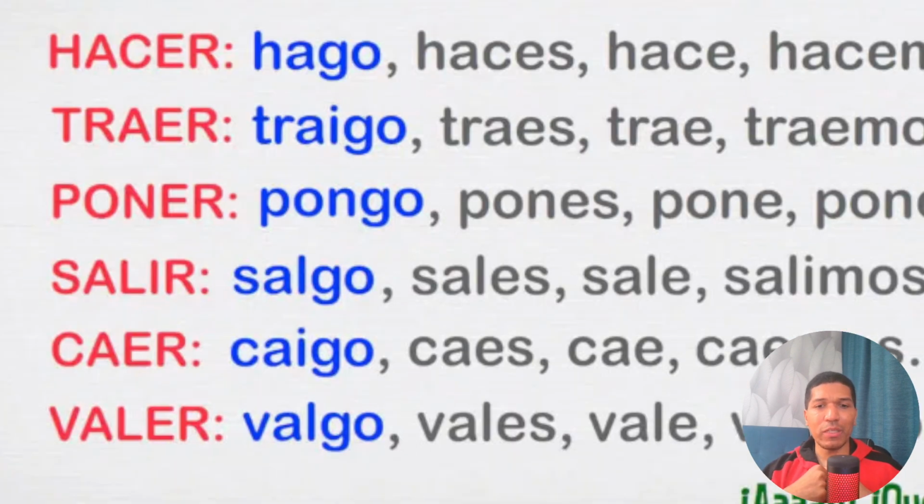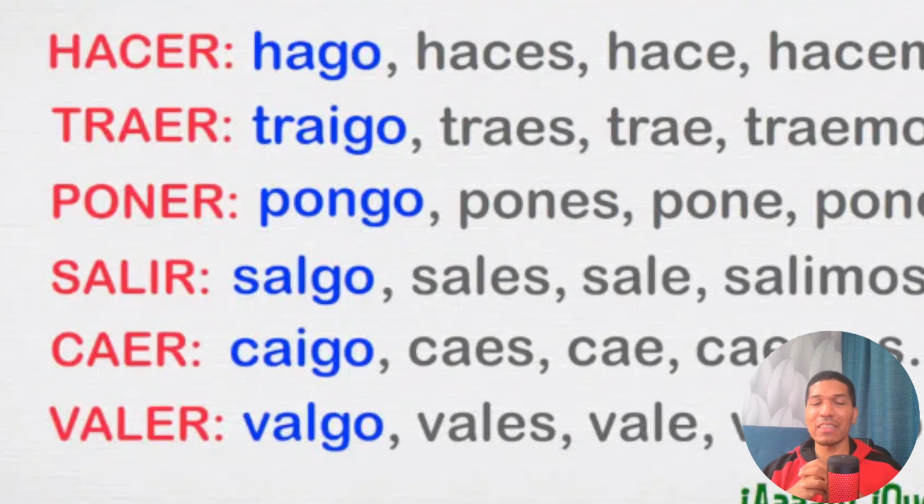We have verbs where only the first person is irregular, like the verbs hacer, traer, poner, salir, and so on. You only need to change the first person. For example, the verb hacer, to do. Yo hago, it will be I do. Yo hago is irregular, but then you do, he does, she does, it will be regular, guys.